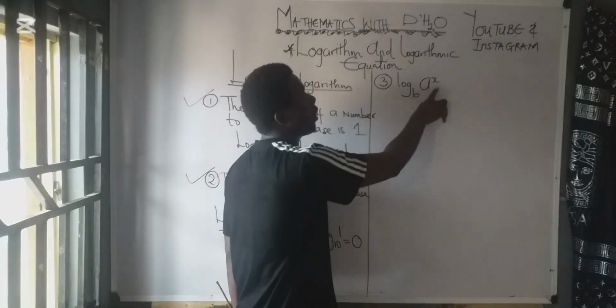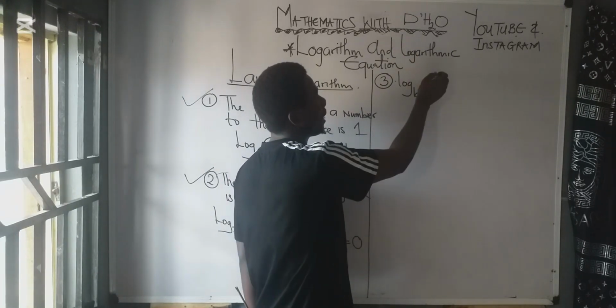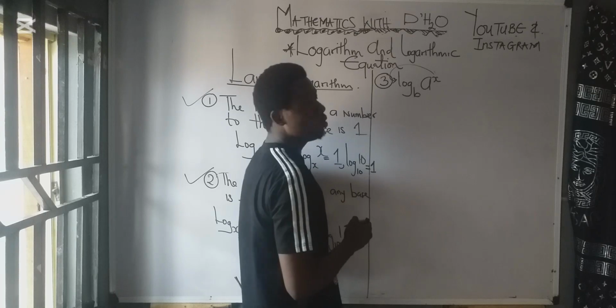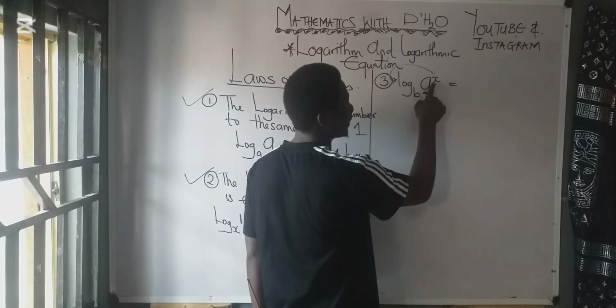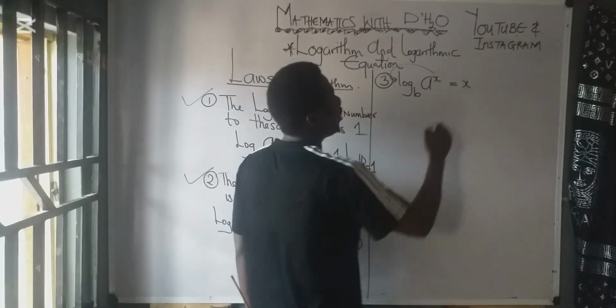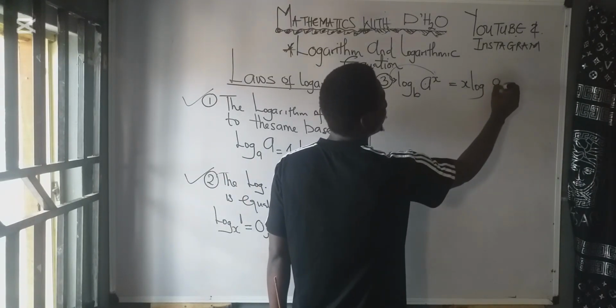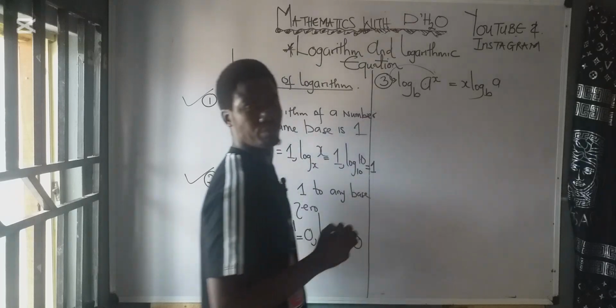You see the power on this a, you carry it to the back of the log. So that means it will be equal to s log a base b.